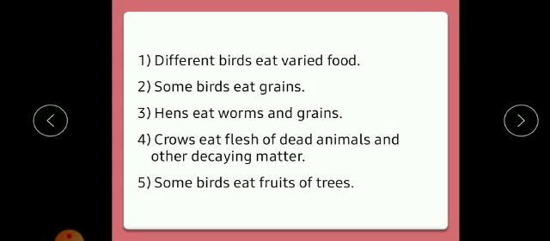Other birds feed on other kinds of food. Some birds eat grains. Hens eat worms and grains too. Crows eat flesh of dead animals and other decaying matter. Some birds eat fruits of trees.